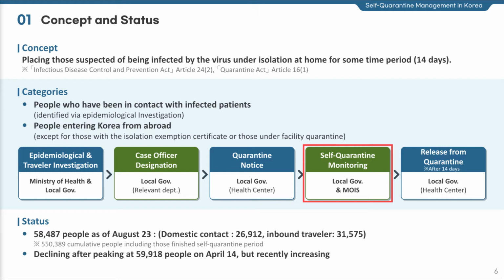As for Korea, the number of self-quarantined people declined after peaking at 59,918 people on April 14th. However, the number of persons under self-quarantine as of August 23rd is 58,487. It means an increase due to the respread of COVID-19.